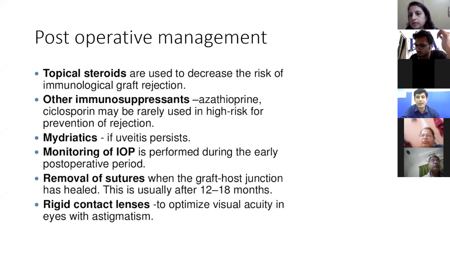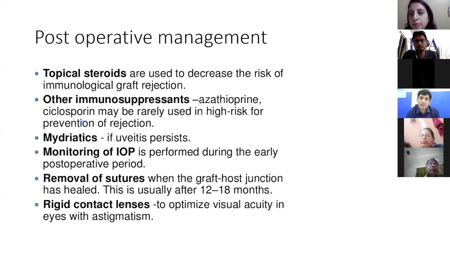I just want to add one point about pediatric PK, if that comes up somewhere in your viva or in your cases. Pediatric PKs have a poor prognosis, we all know that. Second thing is we have to manage with a very small size graft. So it is very important to use a Flieringa ring, and the space that you're going to be working in is going to be very small, with shallow anterior chambers and small corneas. So you need to take a small size graft.